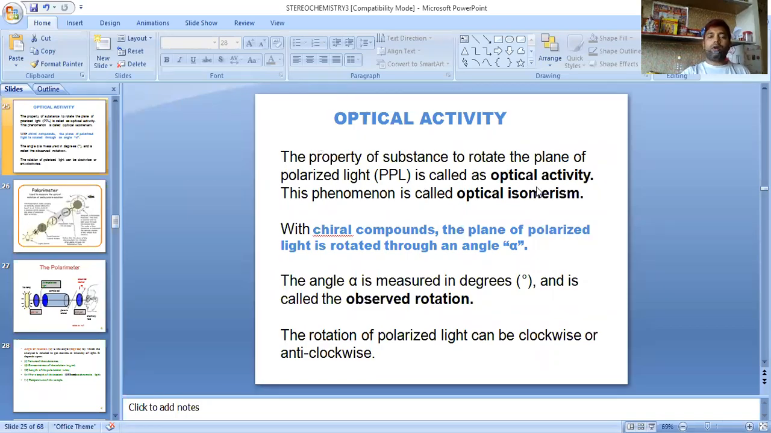Okay. So we were discussing optical activity, the property of a substance to rotate the plane polarized light. A substance or any molecule which is able to rotate the plane polarized light, this phenomenon is known as optical activity. This is also known as optical isomerism.